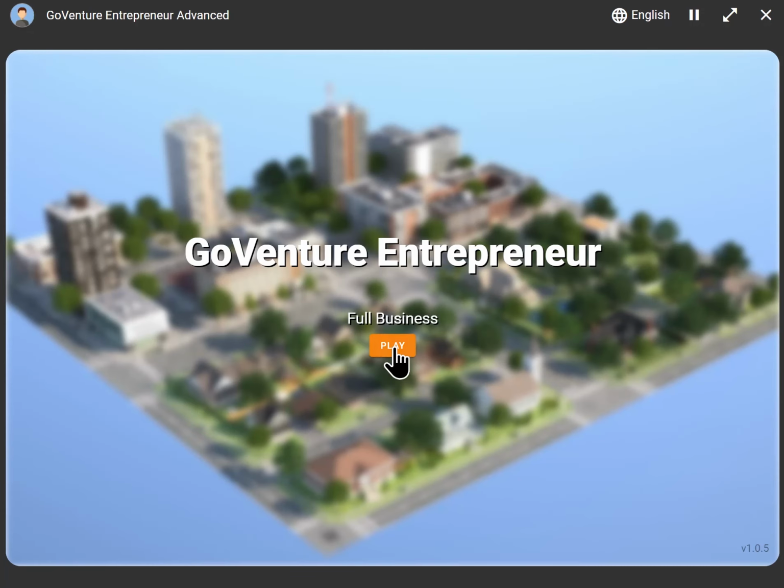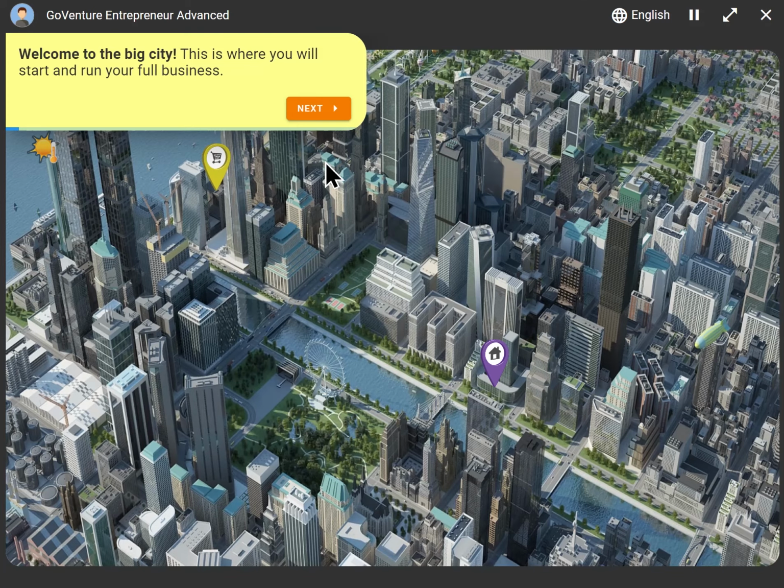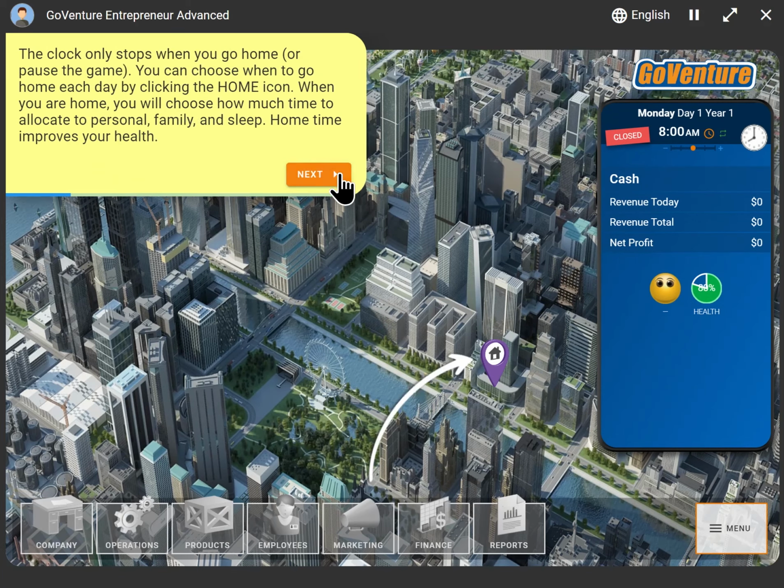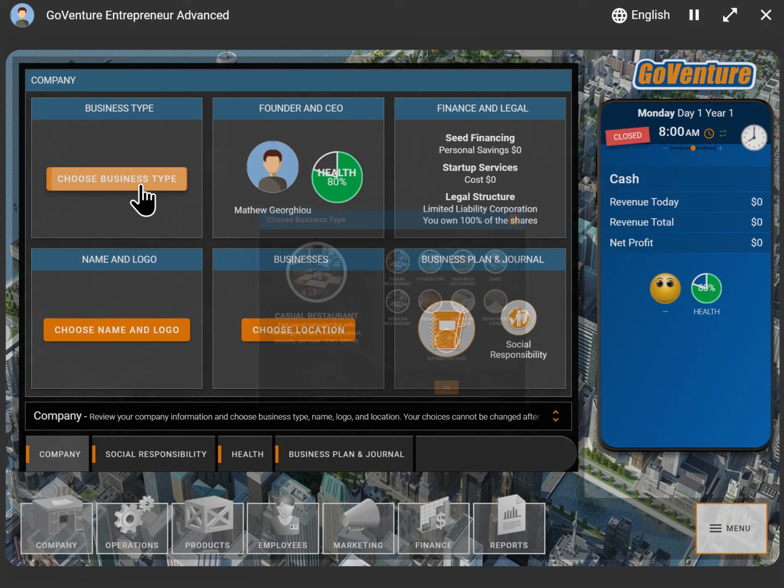All right, so here we are. Let's start our full business. Similar to the other business types, we have a little walkthrough that builds upon what we've already learned in the lemonade stand and the kiosk business. And we can now choose business type.